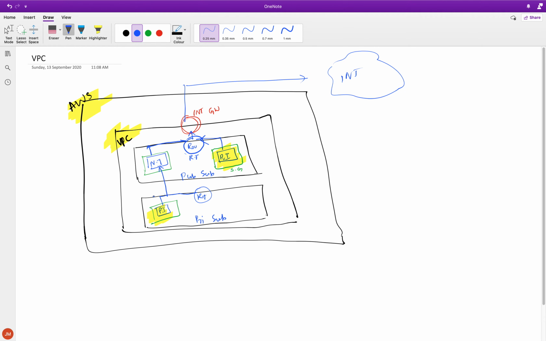So this is one way of doing it. There's another quicker and easier way which I'll show next, but this is what we are going to try first. We'll create a private instance, create a NAT instance, and show how we can reach out to the internet from the private instance. That's going to be the next step.